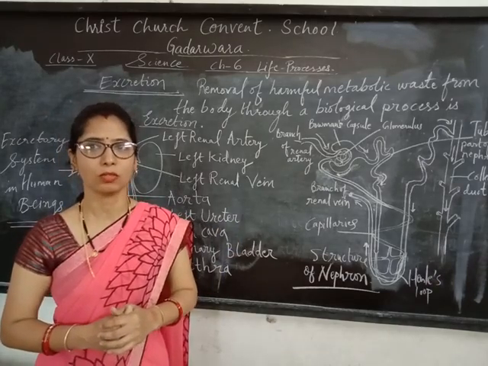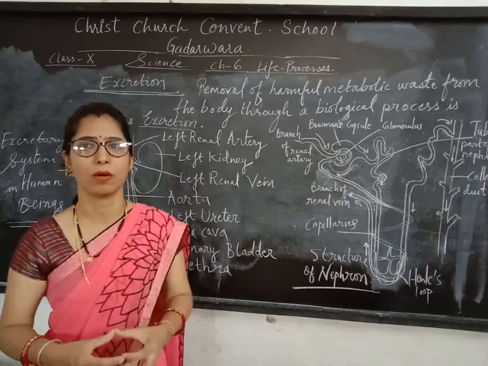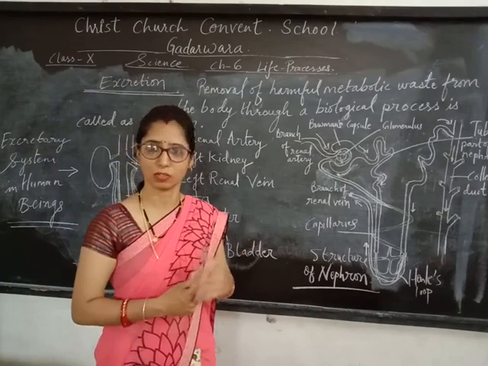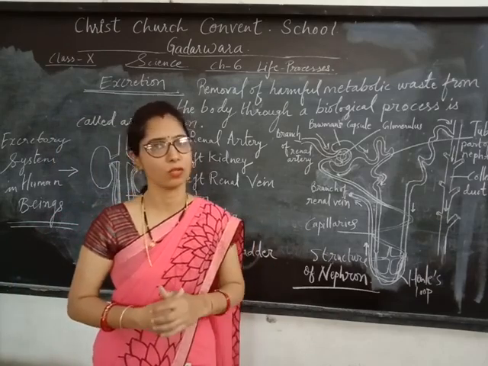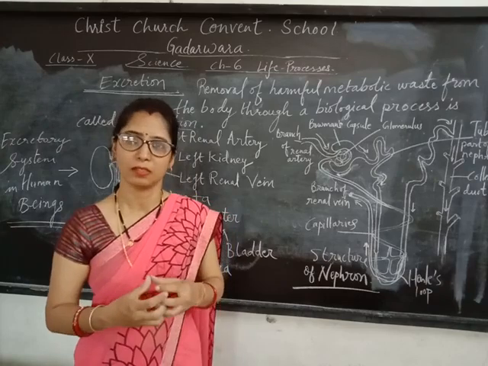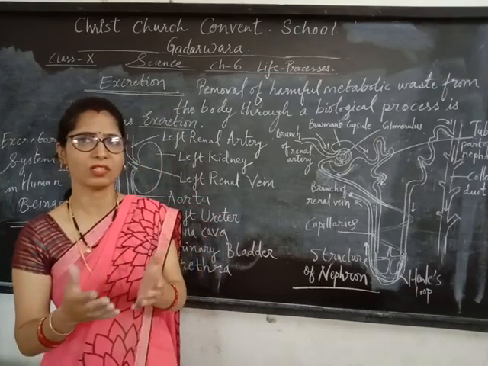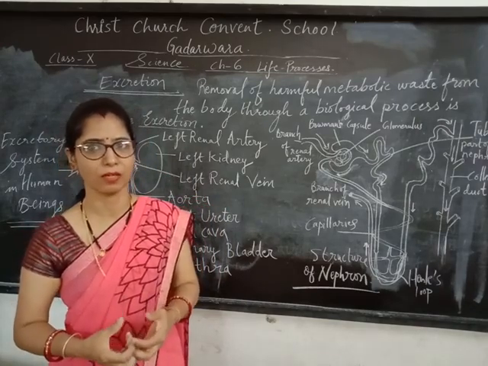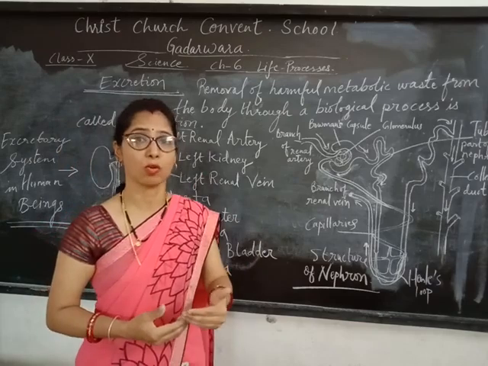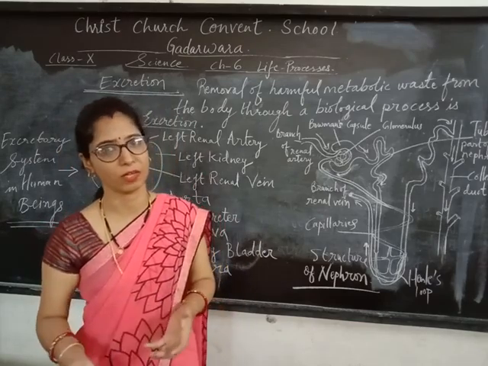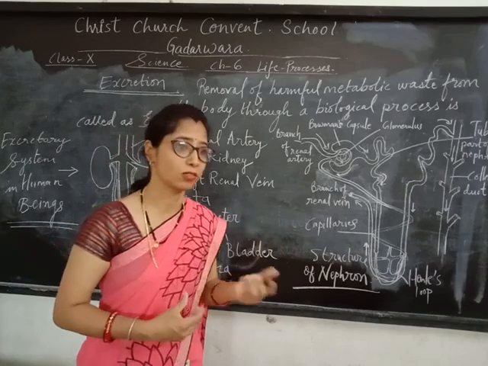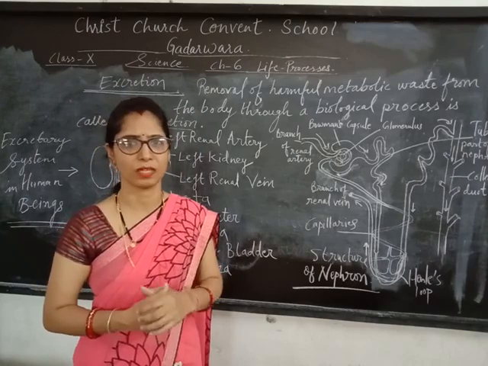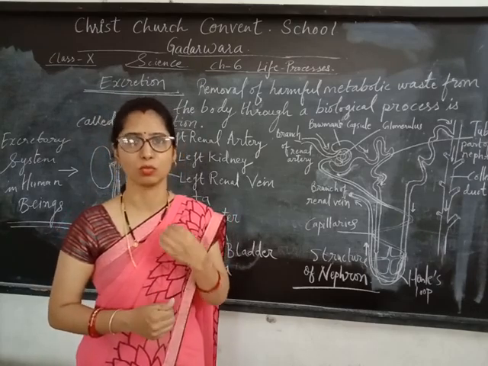Gases like carbon dioxide and oxygen are also released. Plants release oxygen through stomata, and there is not much waste material in the plant, because plants use oxygen for respiration and carbon dioxide for photosynthesis. So less excretory material is present in the plant.